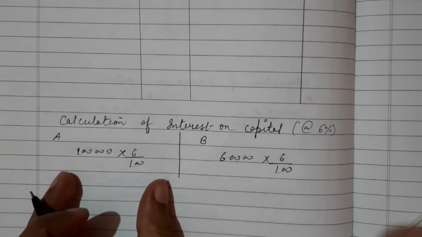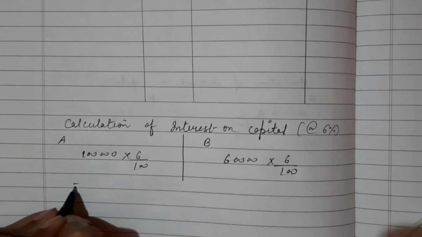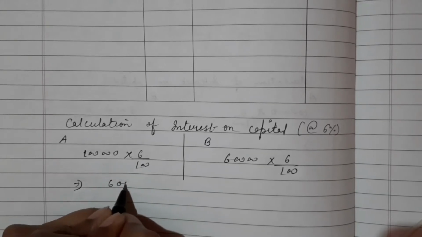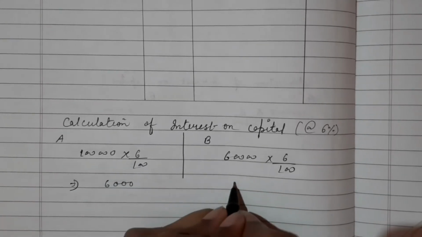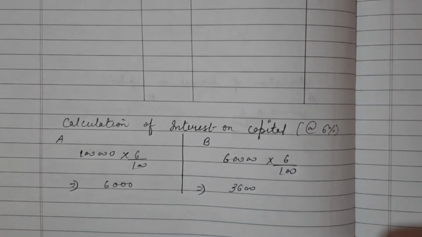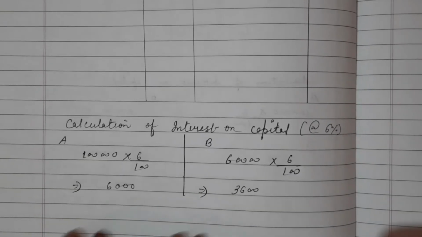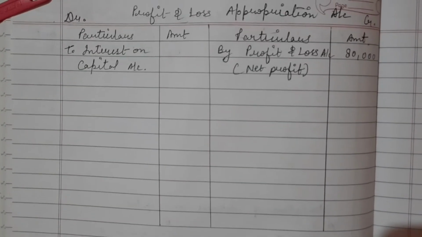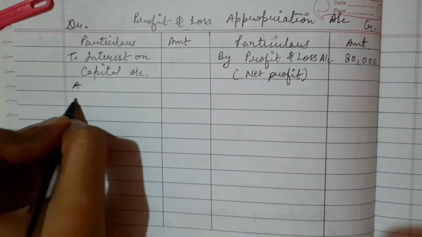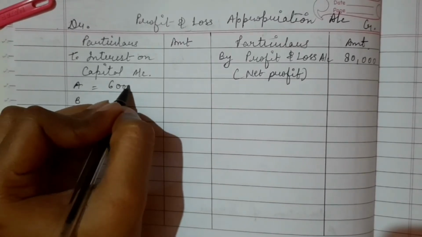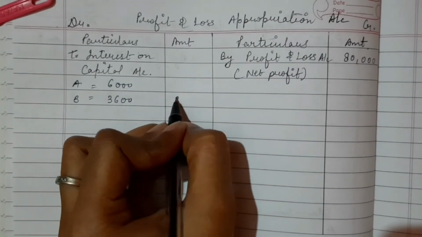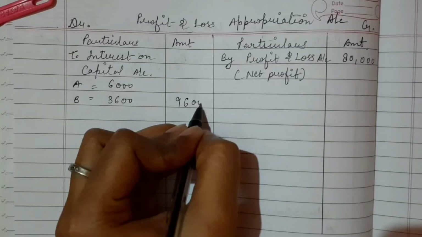So the interest on capital for A is 6,000 and for B it is 3,600. Is it clear? Yeah. And this amount we will write here. So A and B. For A it is 6,000 and for B it is 3,600. It means the total interest on capital is 9,600 rupees.